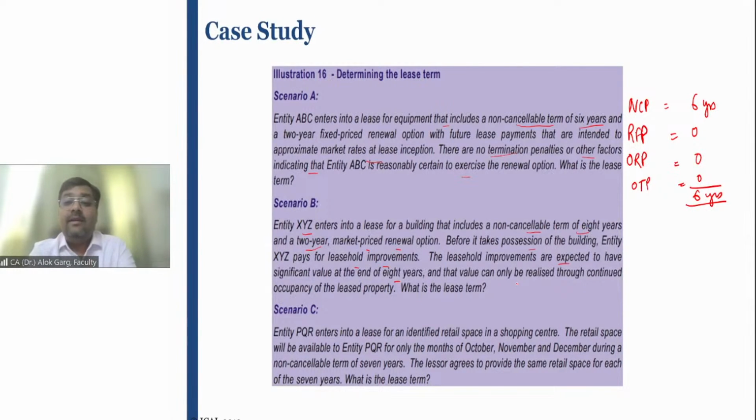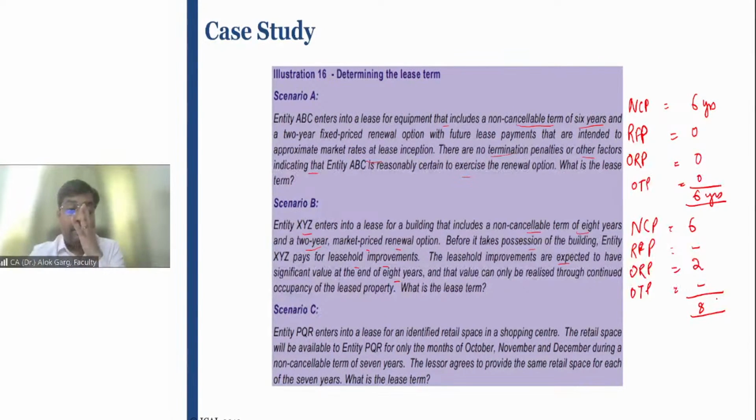It means, in this case, non-cancelable period is 8 years, right? Rent-free period, nothing. There is no rent-free period in this question, right? Optional renewal period is 2 years, and if you see the condition, it is reasonably certain that the lessee will exercise the renewal option. Why? Because there are significant leasehold improvements, and this value will be significant even at the end of 8 years, right? And optional termination period is again 0. The total lease period is 8 years. Okay.